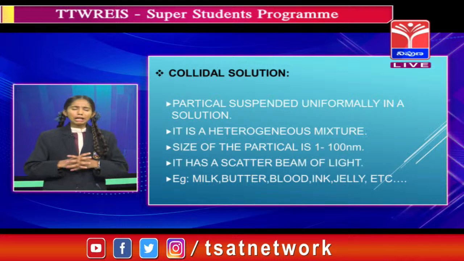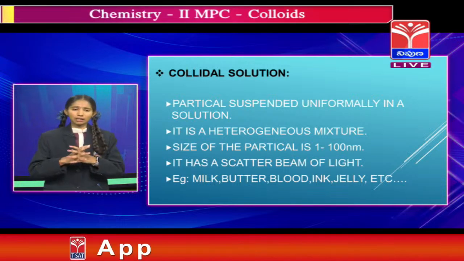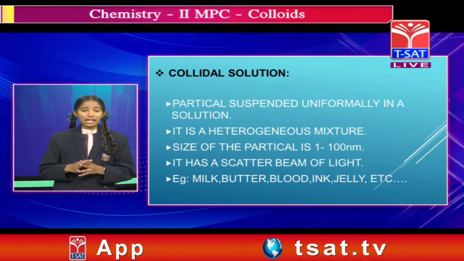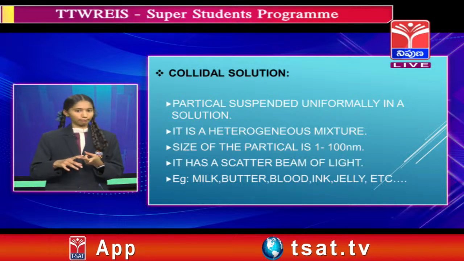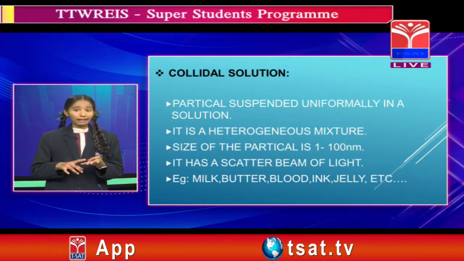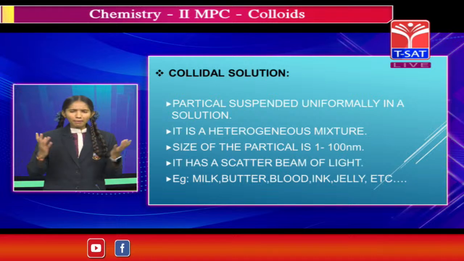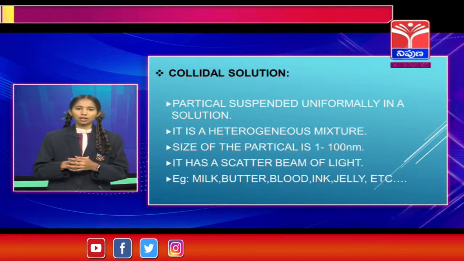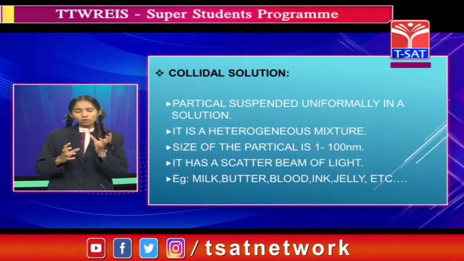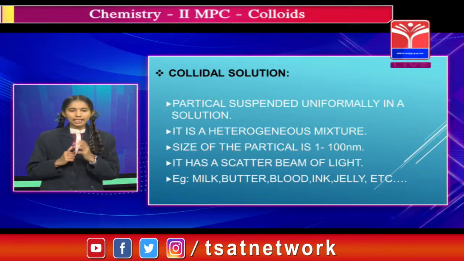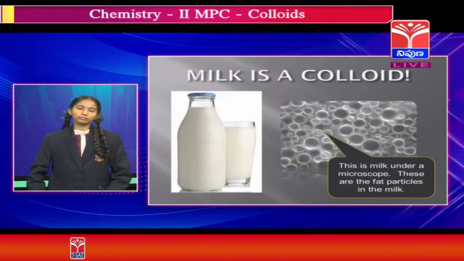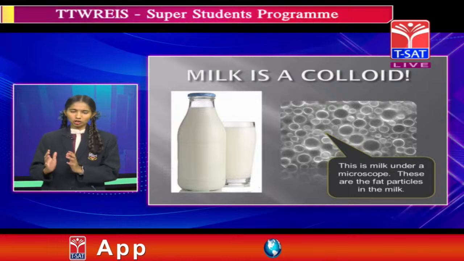We can see a number of examples of colloidal solutions, such as milk, butter, blood, ink and jelly. So why should we take milk as a colloidal solution? Let's see. Milk is a colloidal solution.